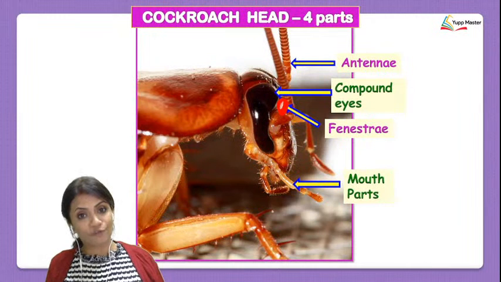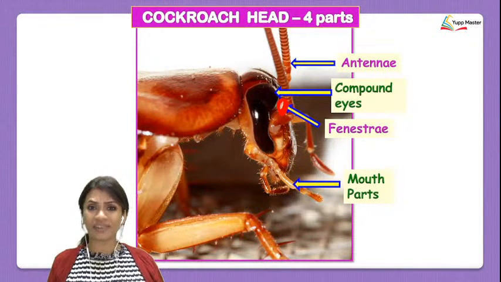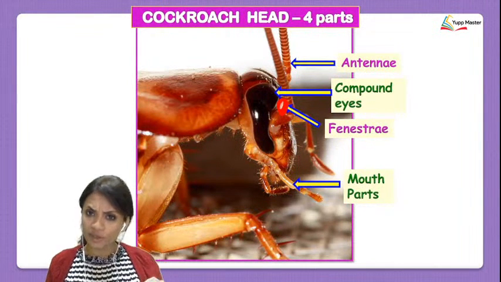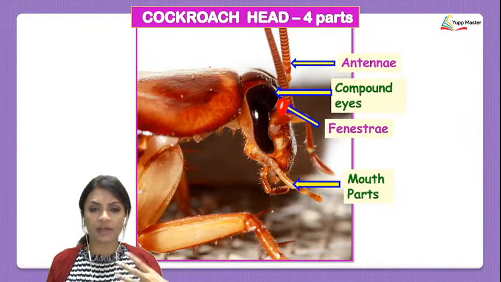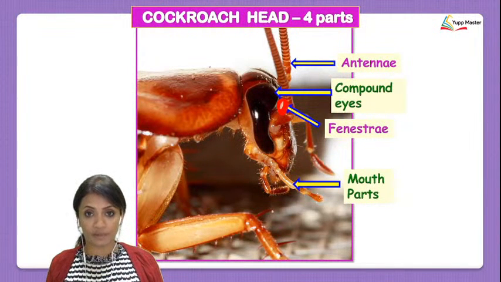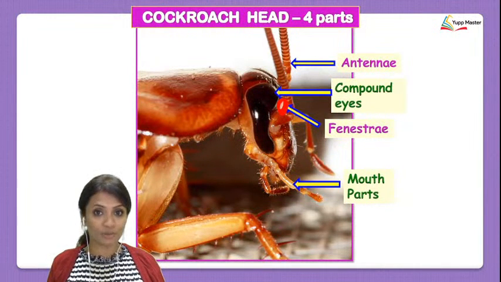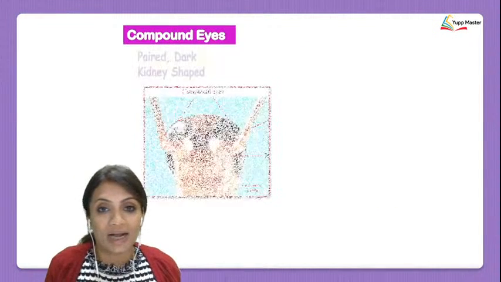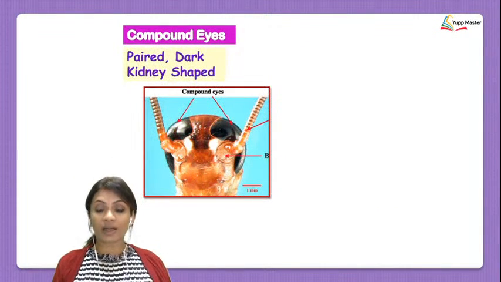They have very evolved mouth parts, just like us. Even they have got an upper jaw, a lower jaw, a tongue, and all those present over there. Even teeth are going to be present too. Okay, so talking first about the compound eyes.